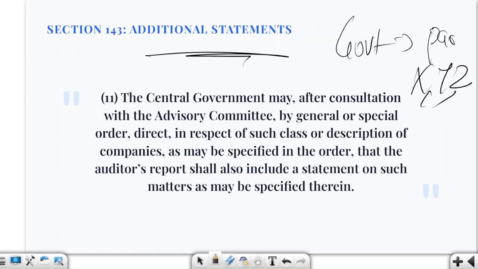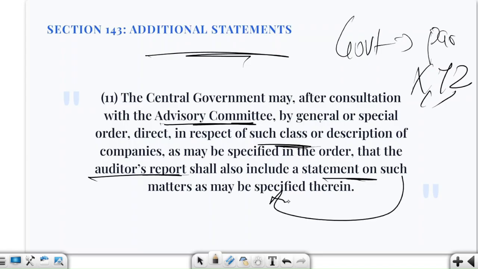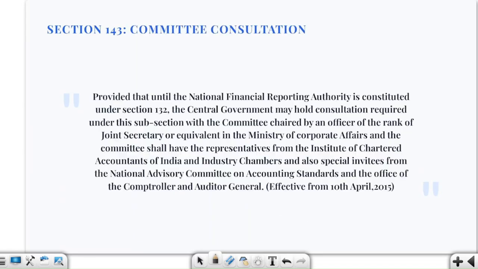Now what will happen? The auditor must include those matters in the report, okay? So it may, after consultation with the advisory committee, by general or special order, direct in respect of such class or description of companies that the auditor's report shall include a statement on such matters as are specified therein.